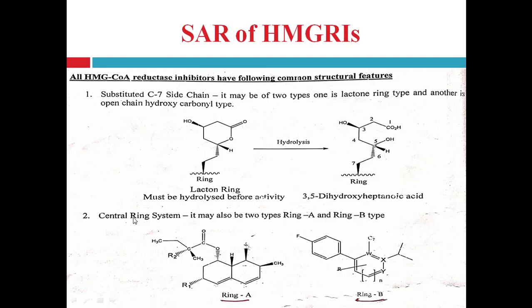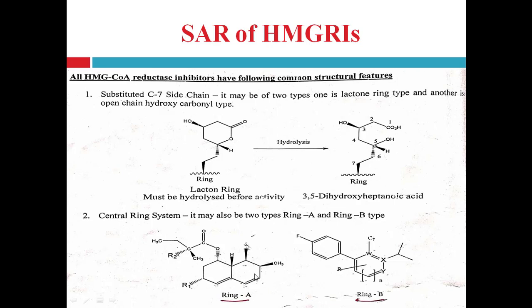Second point is the central ring system, right? This central ring system may be of two types, ring A and ring B. See here in ring A, a hexahydronaphthalene ring system is present. This one is the central ring system. Here the ring A system contains the hexahydronaphthalene ring.